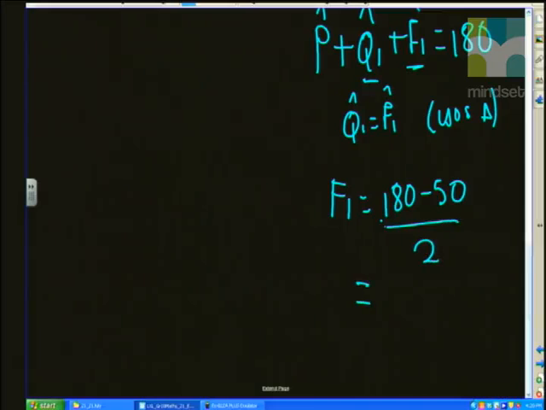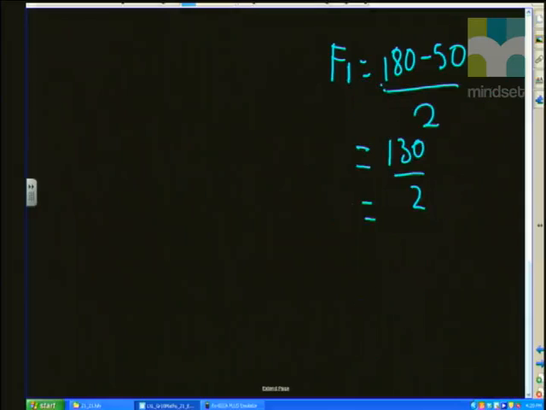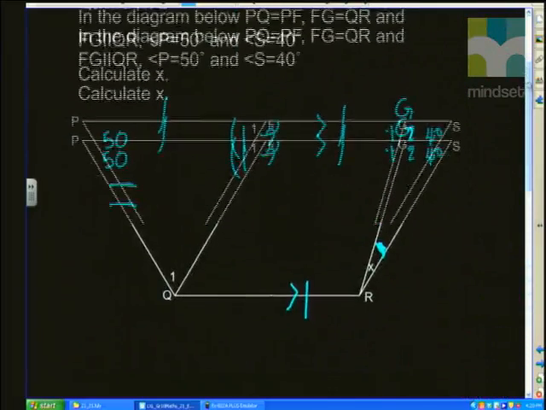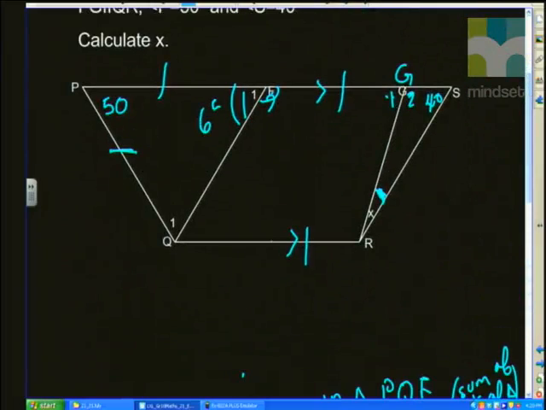Okay, so I've done a couple of steps in one in there because I said Q1 is equal to F1, so therefore I'm saying angle P plus angle F1 plus angle F1 is equal to 180. So simply to get angle F1, I say 180 minus 50 divided by 2. 180 minus 50 is 130 degrees divided by 2. That will give me 65. Okay, so I can go back up to my diagram and I know that F1 here is equal to 65 and Q1 is also equal to 65 degrees.